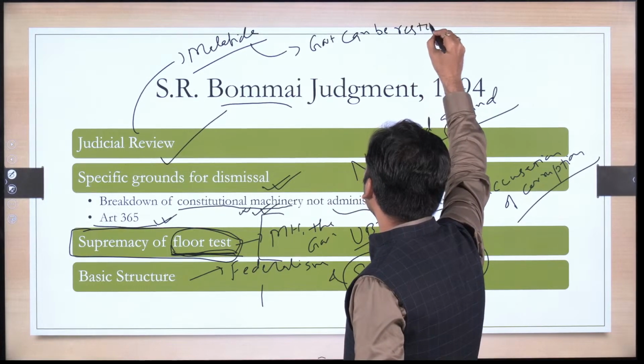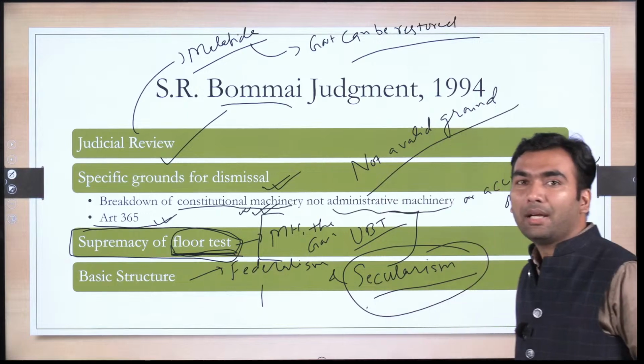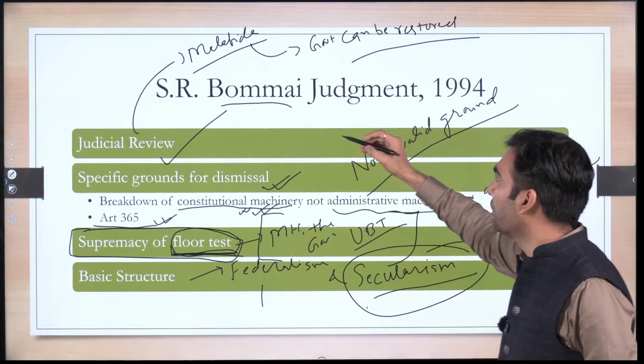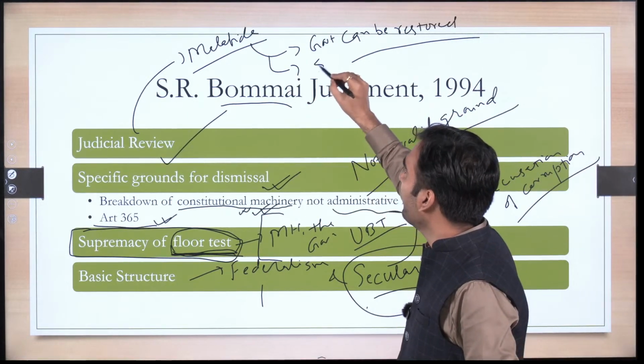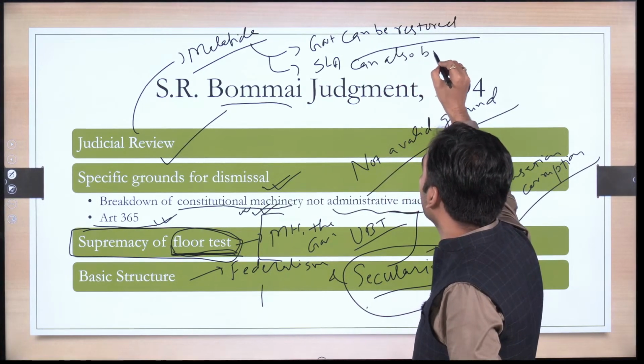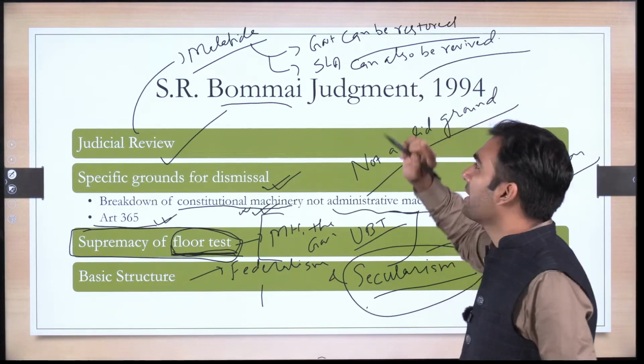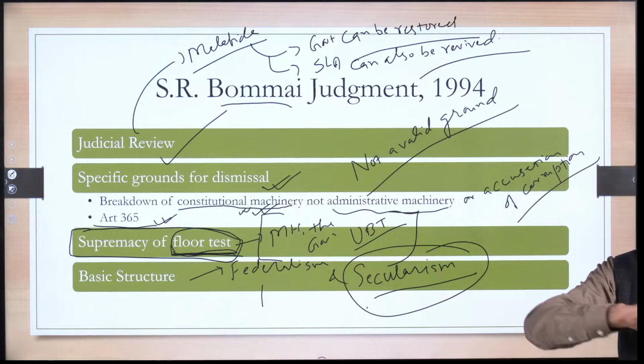The government which was dismissed by president rule, that state government can be restored. In fact, the legislative assembly can also be revived. The Supreme Court has got the power to revive the Legislative Assembly. It gave all this good argument.